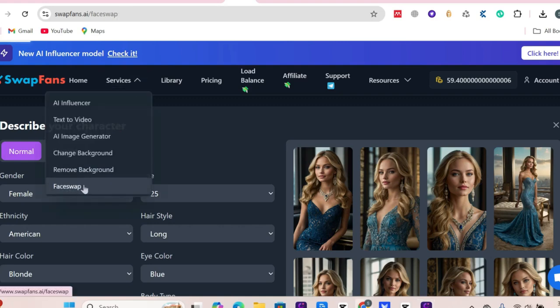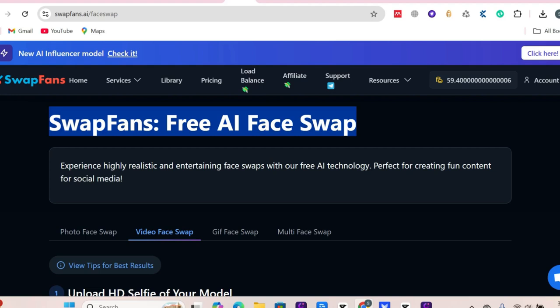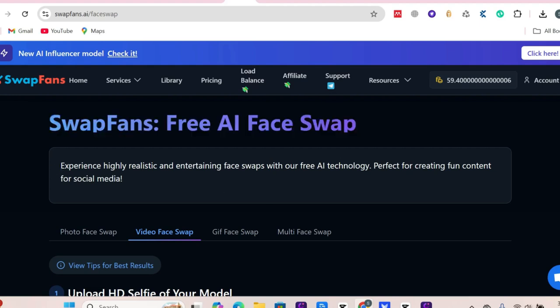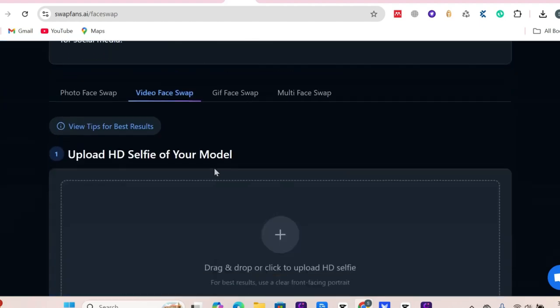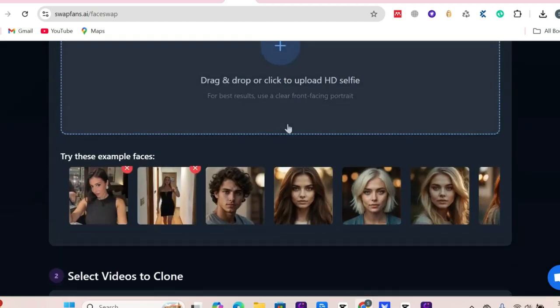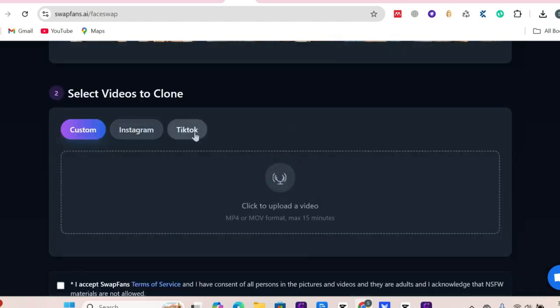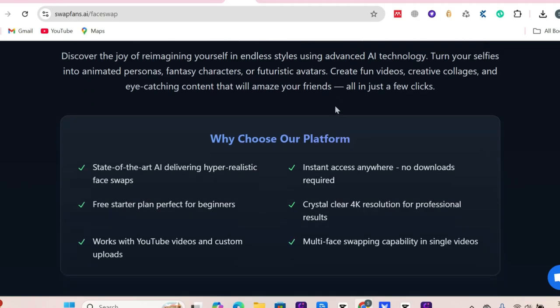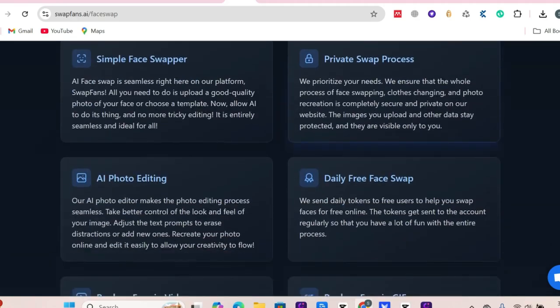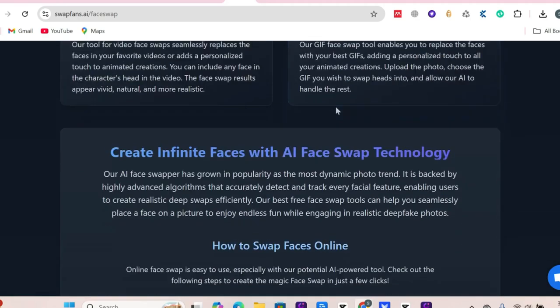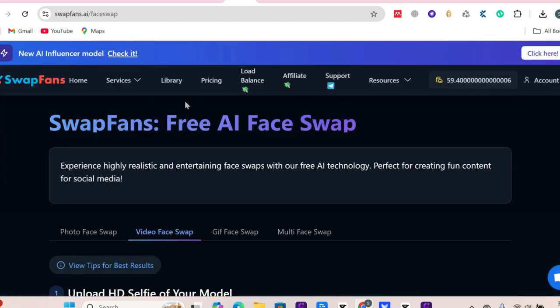This tool lets you replace faces in photos or videos with your AI influencer's face. For example, if you find a viral fitness video but want to brand it as your AI influencer, you can swap the face to match your character. This helps you create endless viral-style content while keeping your AI influencer consistent across posts.